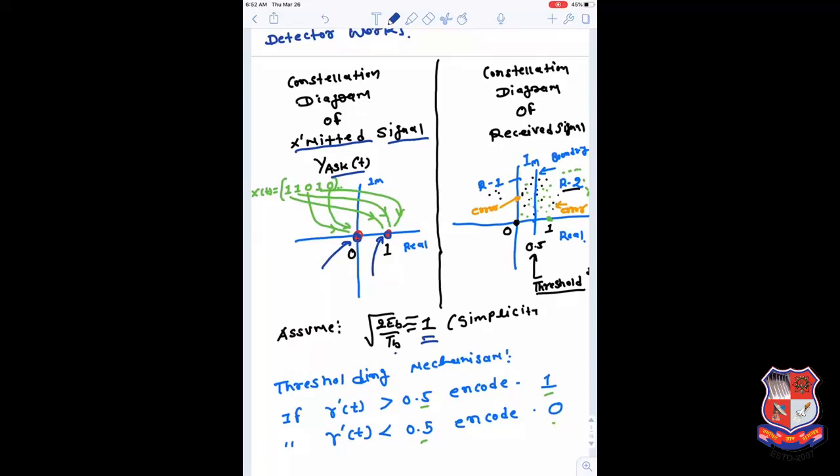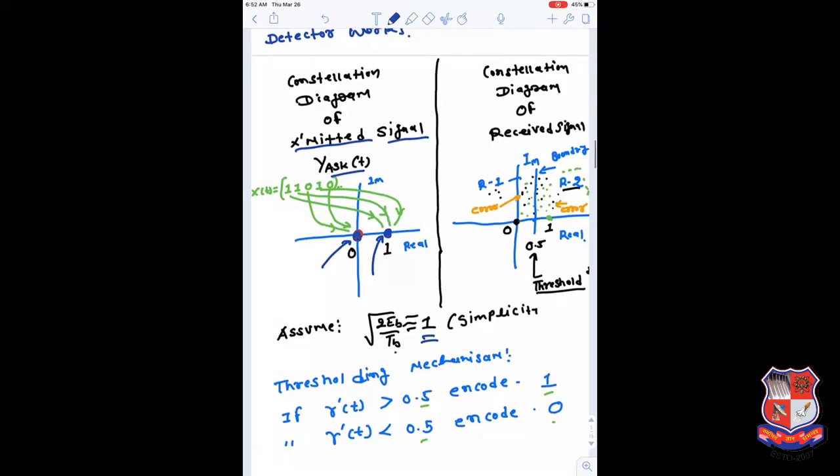So we have only 2 constellation points on a real axis. One is at 0 and the second is at 1. If you have a bit 1, as per this constellation, it falls somewhere here. If there is again a 1, it is on the same constellation point, then a 0 falls here, then again 1 falls here, and then a 0 falls here.